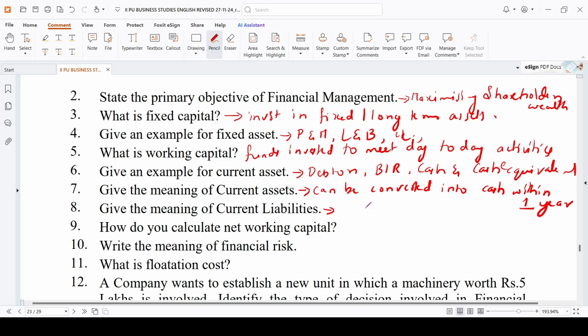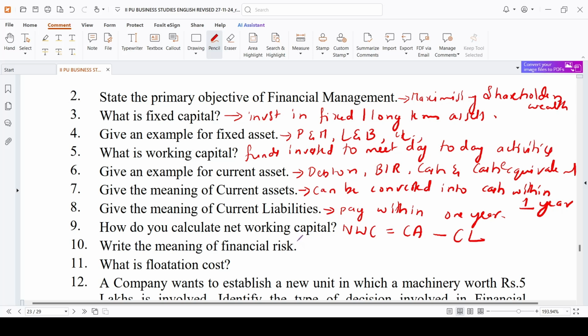The liabilities which you have to pay within 1 year. Current liabilities are the obligations which you have to pay within 1 year. How do you calculate net working capital? Net working capital equals current assets minus current liabilities.